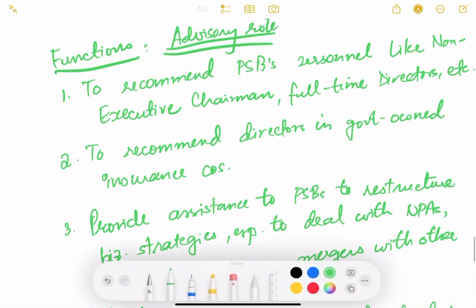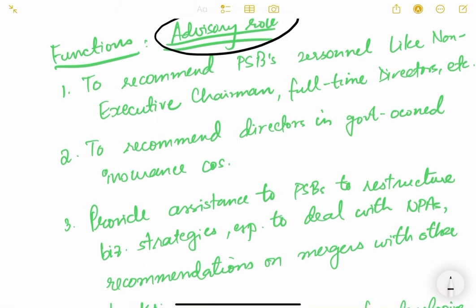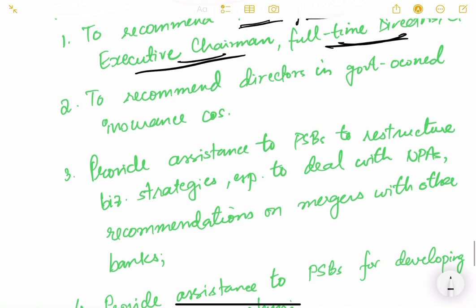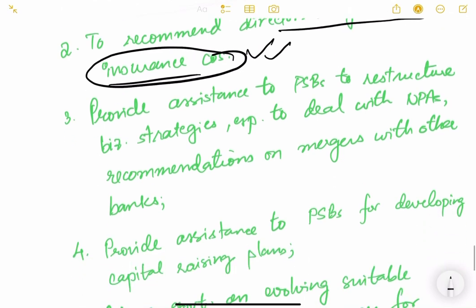Now what are the functions of BBB? It has an advisory role. It gives advice to the government to recommend public sector bank personnel, like non-executive chairman, full-time directors, etc. Basically the people who are heading the public sector banks. It also recommends directors in government-owned insurance companies, so not just the public sector banks but also insurance companies. Then it provides assistance to public sector banks to restructure business strategies, especially to deal with NPAs.